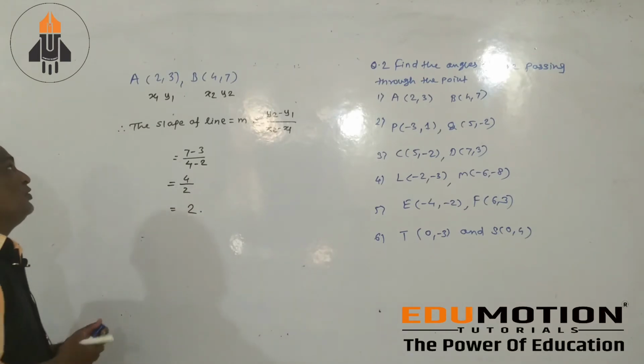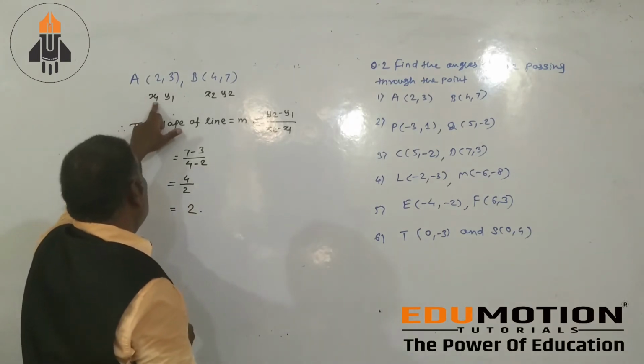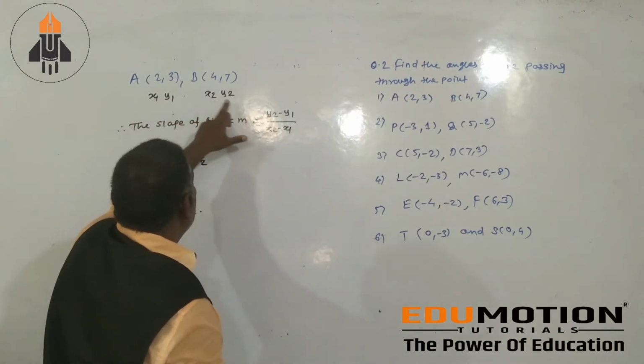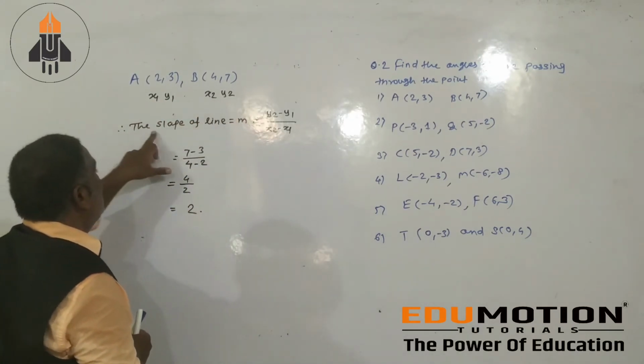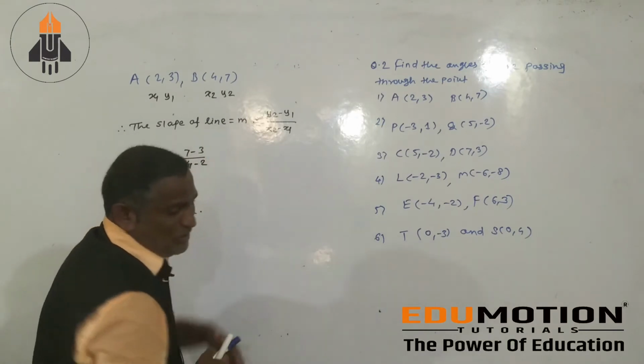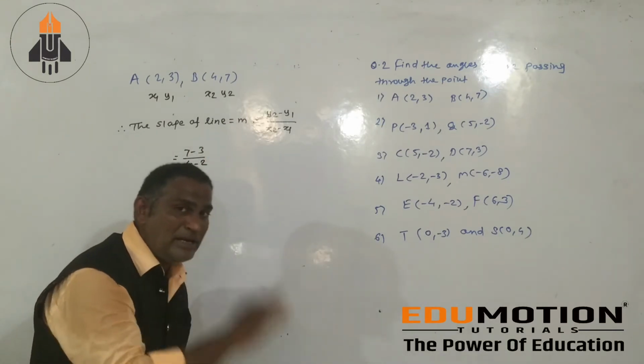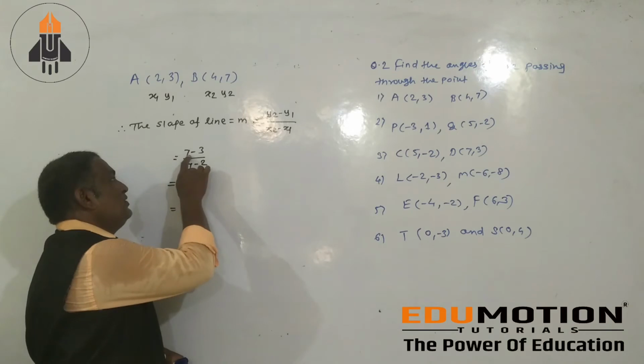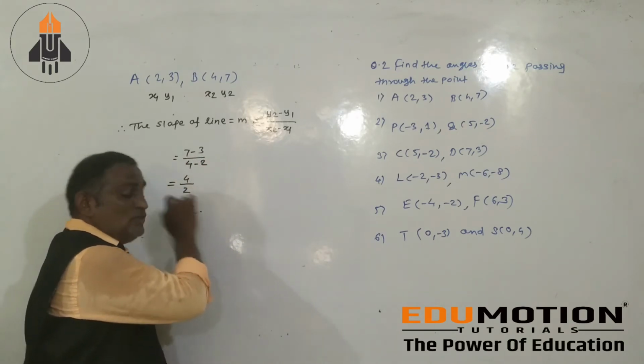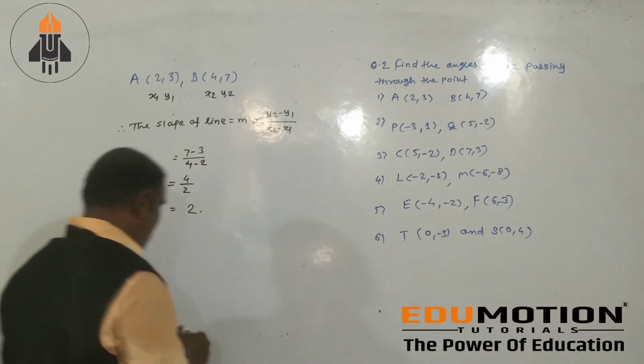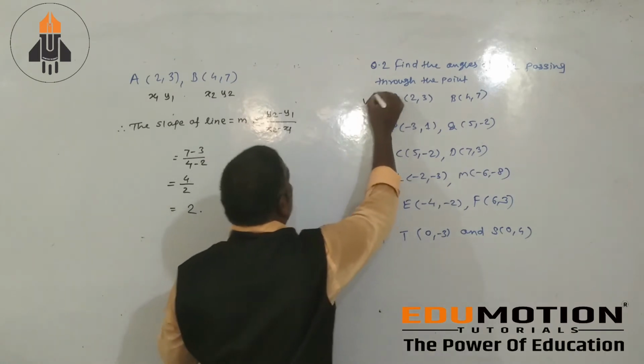If you have given two coordinate, A have coordinate x1, y1, B have coordinate x2, y2, then the slope of line m equals y2 minus y1 divided by x2 minus x1. Then 7 minus 3, 4 minus 2 is equals to 2. Yeah, आपका first problem is complete. We go to second problem.